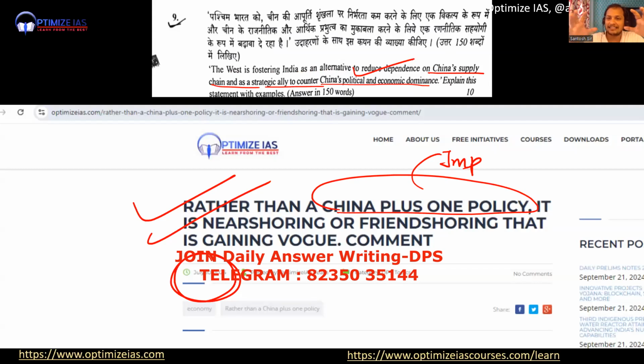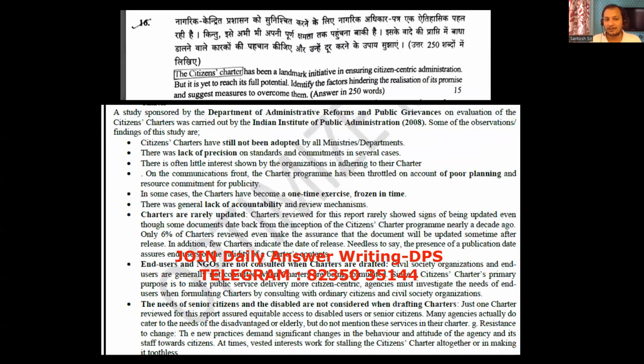Why? Because India has the population. No other country has the population to match China. India has the only population to match China. That is why India can become an alternative to China. China plus one strategy, that I have directly given in DPS classes. Exactly this question has come.